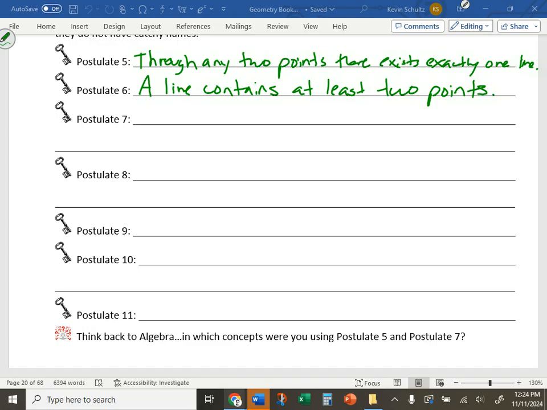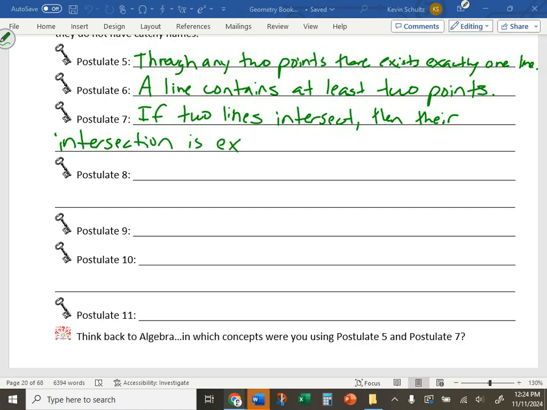Postulate 7, this one's wordy, here we go. If 2 lines intersect, then, well, this is like a conditional statement, then their intersection is exactly 1 point.